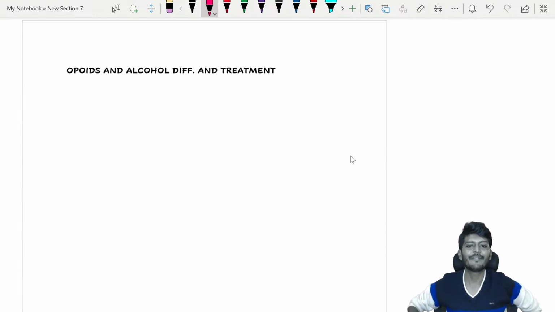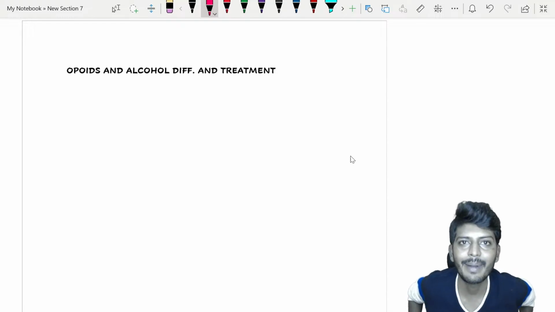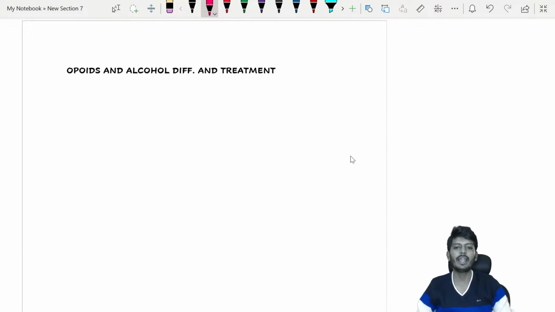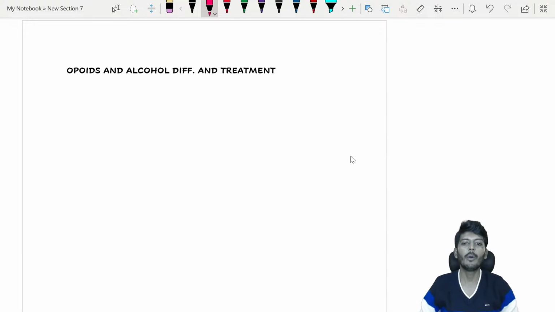Opioid and alcohol, difference and treatment. Okay, opioid is different, alcohol is different. Don't get confused, many people get confused. And this is a very commonly asked question. I don't want any of you to make any mistakes here, my dear students. Let's look at the differences between opioid and alcohol and its treatment.